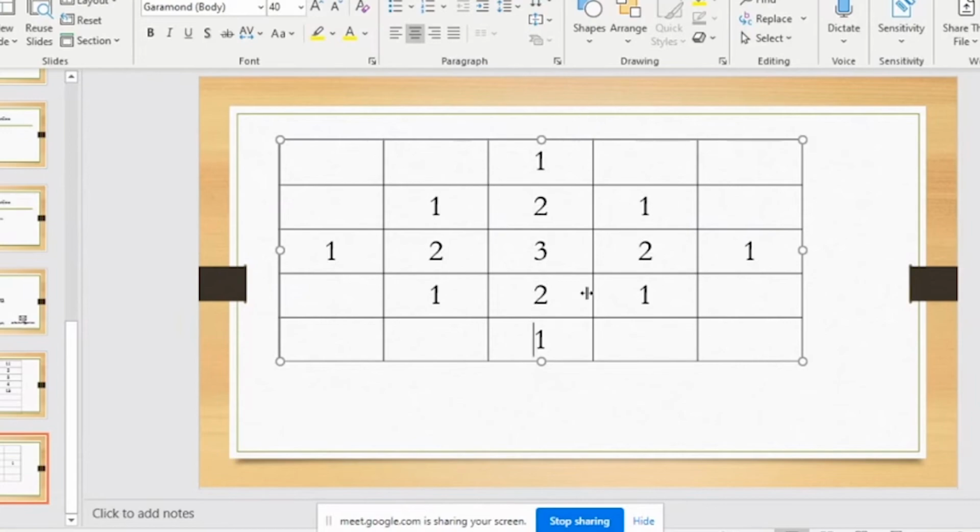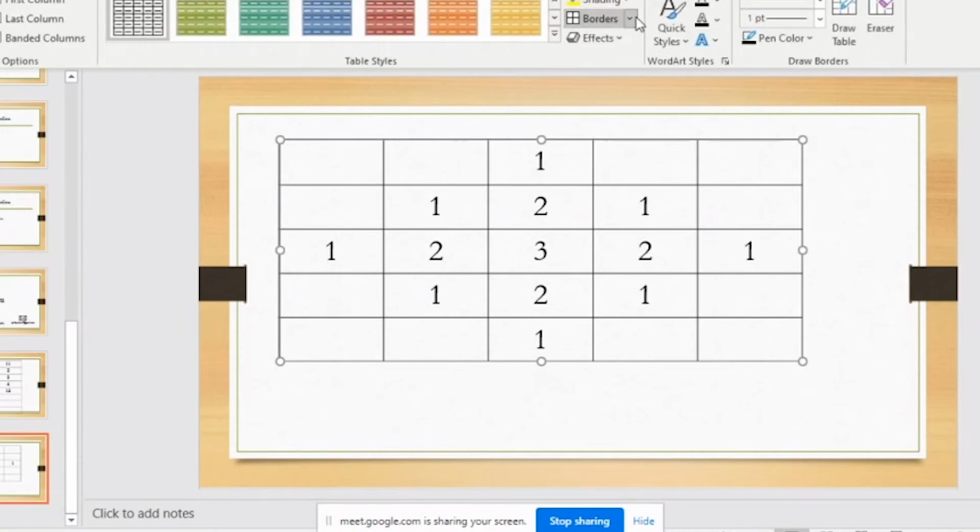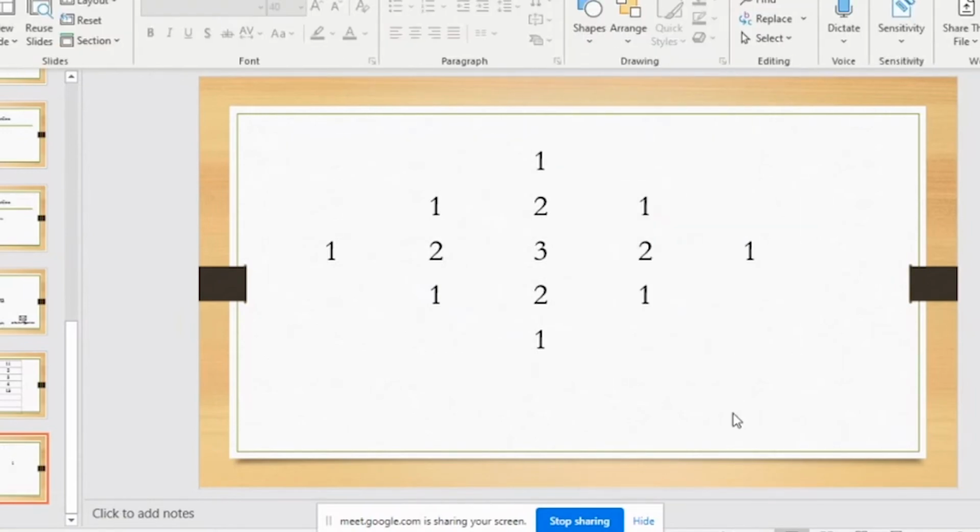The size of the diamond would have increased. So this is how the diamond pattern comes. So it doesn't look in the row column. You just have to be removing the border. Then it looks in this fashion. It looks like a diamond.